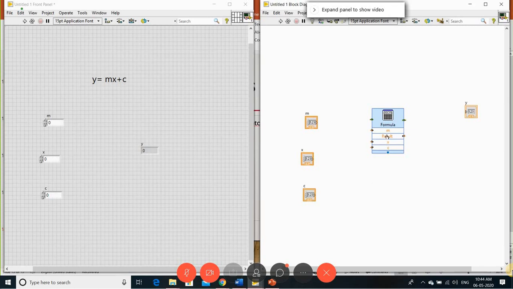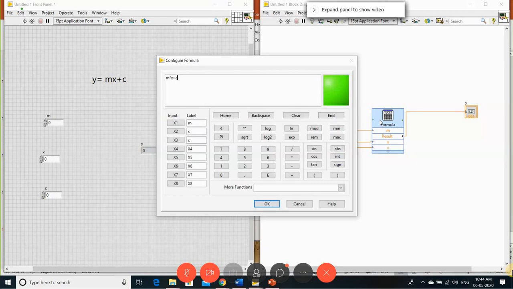So you can see that we have the three inputs m, x and c, and one output here. Connect to the particular m, the variable x and the variable c, and connect your output to y. So this is the one. If you want to change any formula, you double click on this, you'll get this formula. I'm taking a simple example. You can go with any difficult example, which will support only whichever functions are available in this palette.